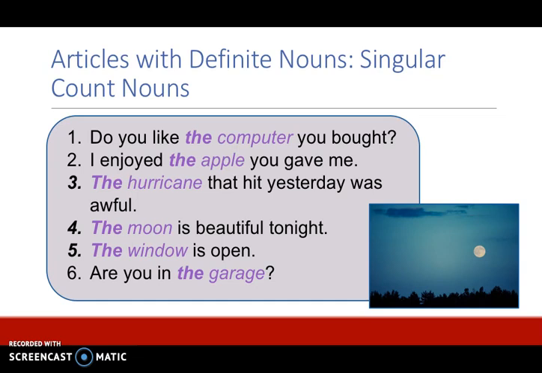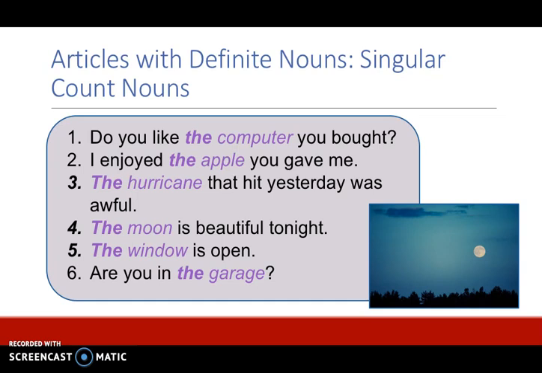Number 3, the hurricane that hit yesterday was awful. So again, this is not talking about any hurricane. This is specifically the hurricane that hit yesterday. And the listener and the speaker both know which hurricane we're talking about. So it is definite, and we use the. The moon is beautiful tonight. In this example, there's only one moon in our context on Earth, so we use the because that moon is definite. I don't need to specify which moon I'm talking about. We know there's only one moon.